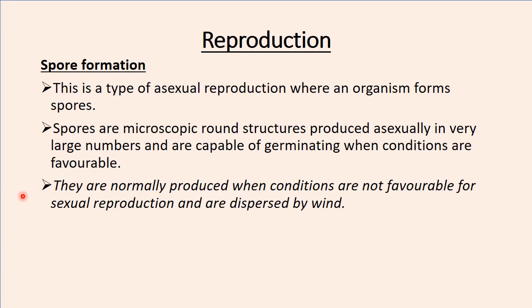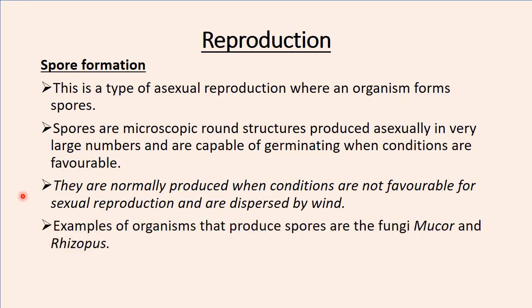When they form these spores, maybe when wind passes, these spores are going to be carried from that unfavorable environmental conditions to another environment where the conditions are favorable, and that's where they're going to grow. Okay, so that's how spore formation happens.